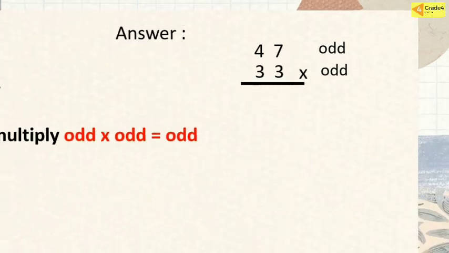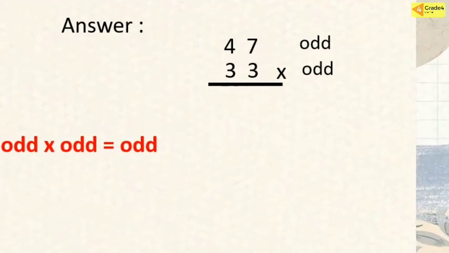We can start calculation from the ones place. 3 times 7 is 21. We just write 1 as the ones place here and put the 2 above the tens place of 47. And then we continue our calculation. 3 times 4 is 12. But it's not finished. 12 plus 2 is 14.